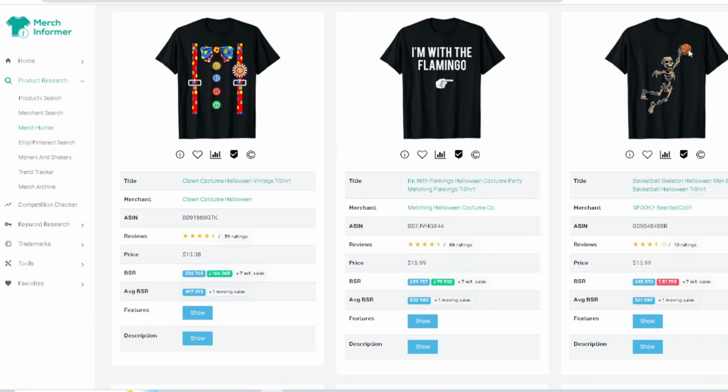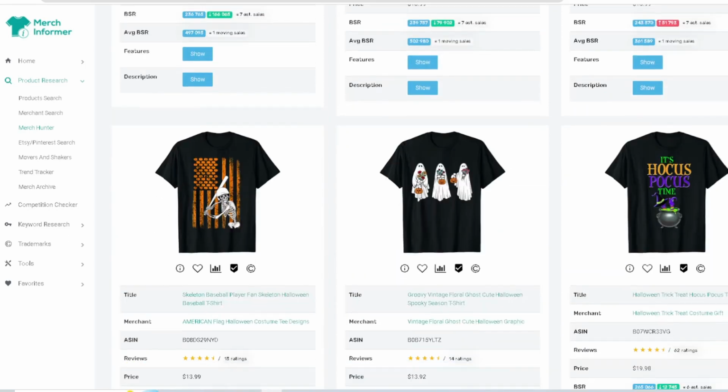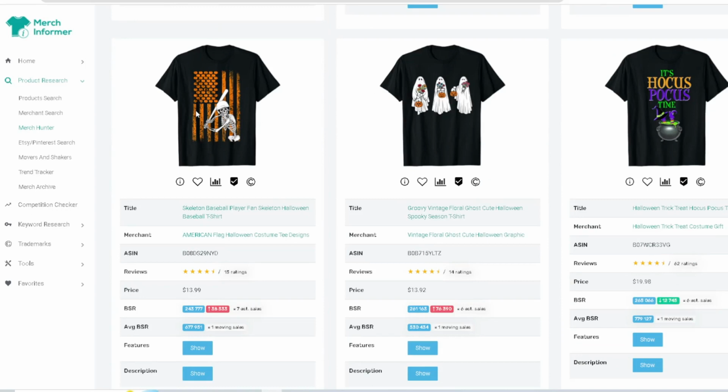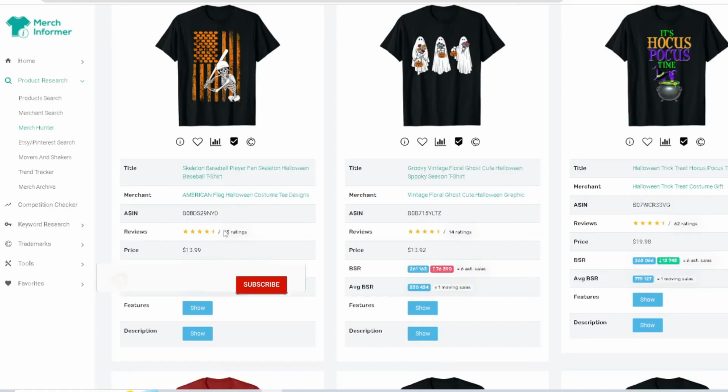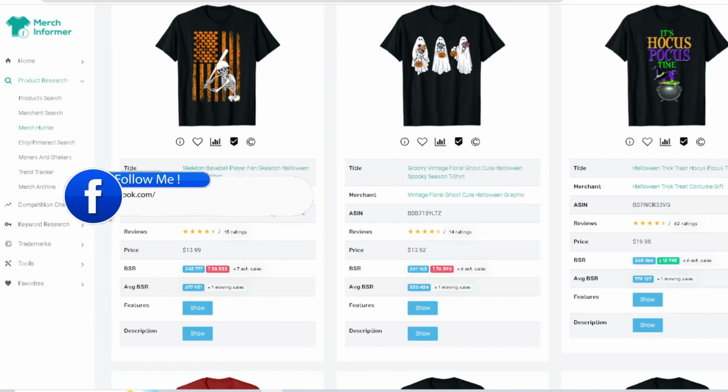Here we got a skeleton again with the basketball, kind of what we went over already, understanding that it can make you a lot of money and turn into a top seller. Now you got a skeleton playing baseball. You kind of see what they did with the American flag theme with the little pumpkins. I think those are little pumpkins right there. And you can see that this one right here is a top seller, right? It's a top selling design in that niche, right?